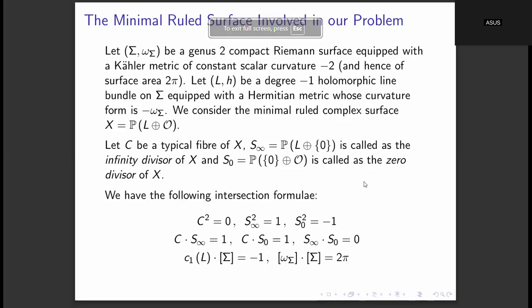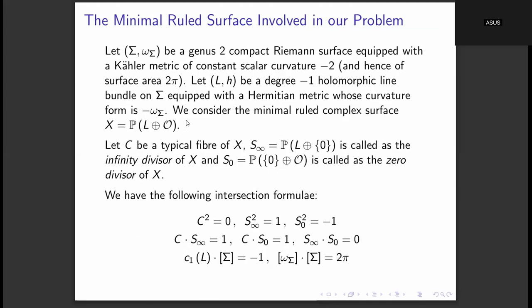Okay, so now I will start with the work which was there in my research paper. So we are going to construct a surface. This is a complex surface, meaning a manifold of complex dimension 2. So its real dimension is 4. This is a ruled surface, which means that passing through every point, there exists a complex line, meaning a submanifold which is isomorphic to C.